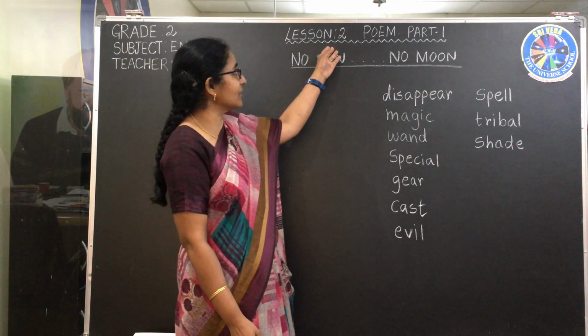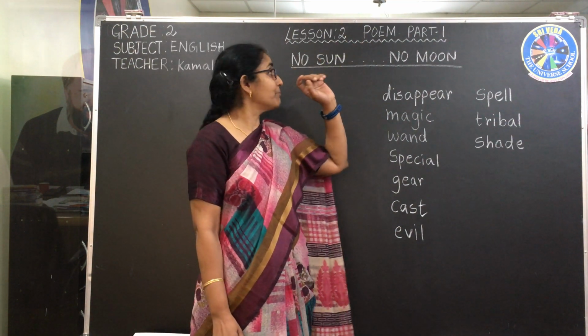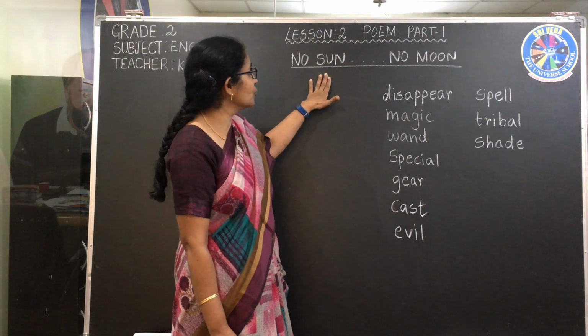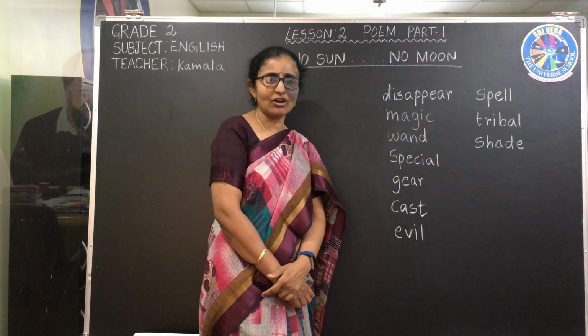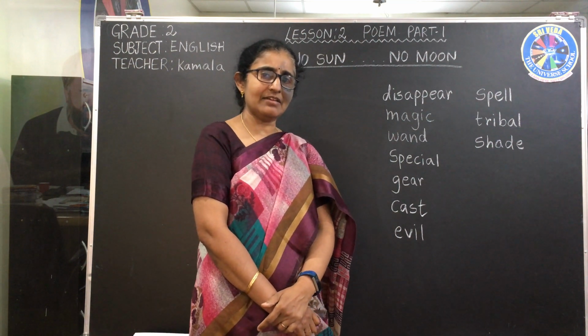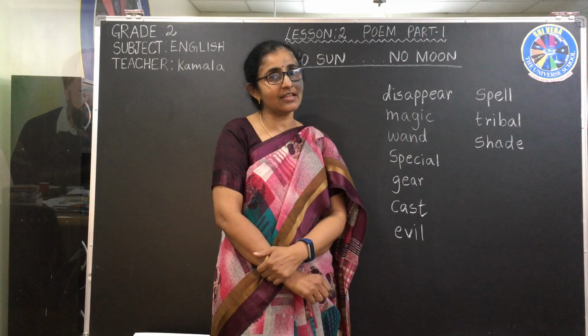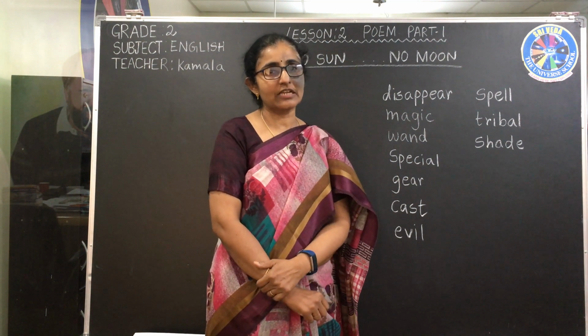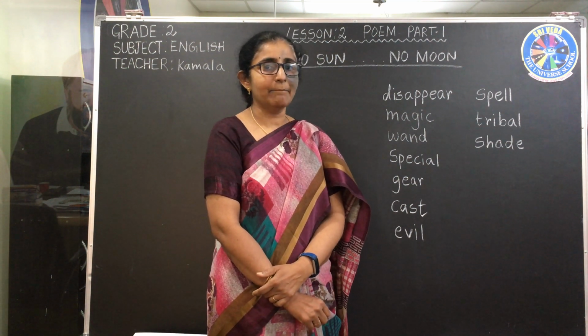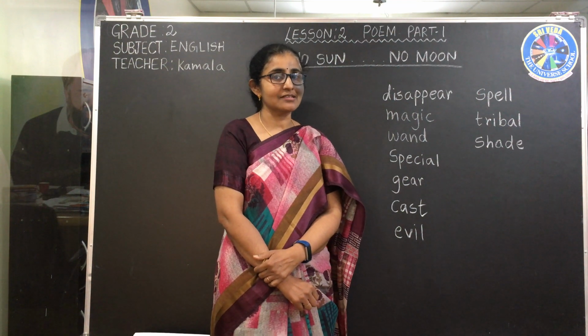Second lesson is what? It's a poem. It's a poem about what? No sun and no moon. Have you seen any day without a sun? Have you seen any day without moon? Yes, you can see a day without moon. Sometimes there will be no moon days also. It's called new moon day. But there are no days without sun.